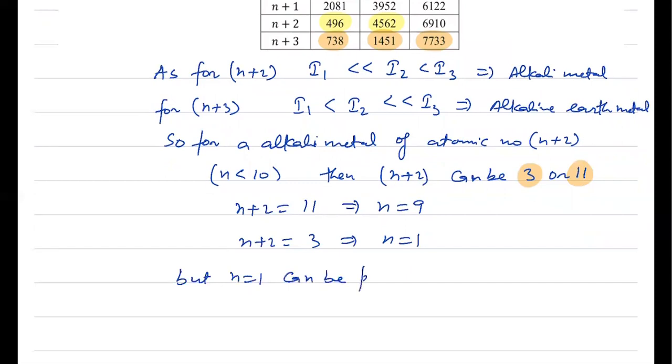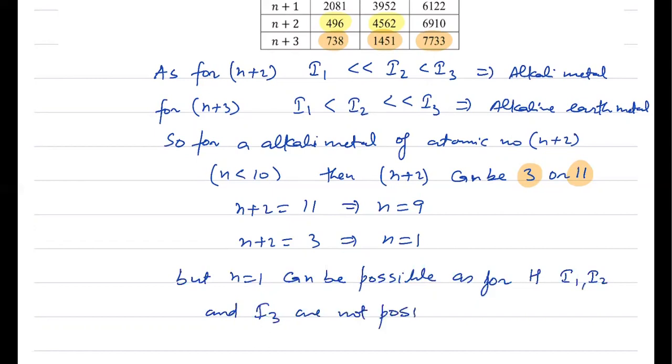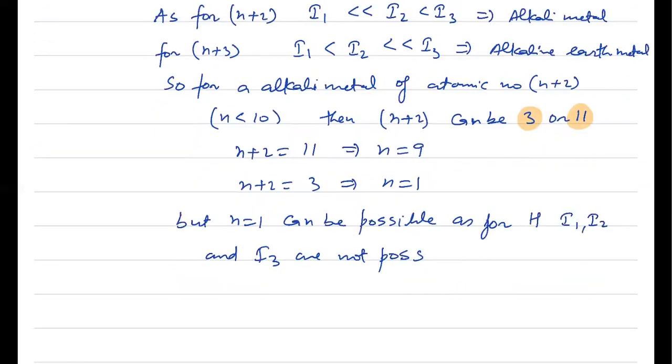Why is it not possible? Because for hydrogen, I1, I2 and I3 are not possible, because it is a single electron system. So 3 electrons cannot be removed. Hence your answer is 9 here.